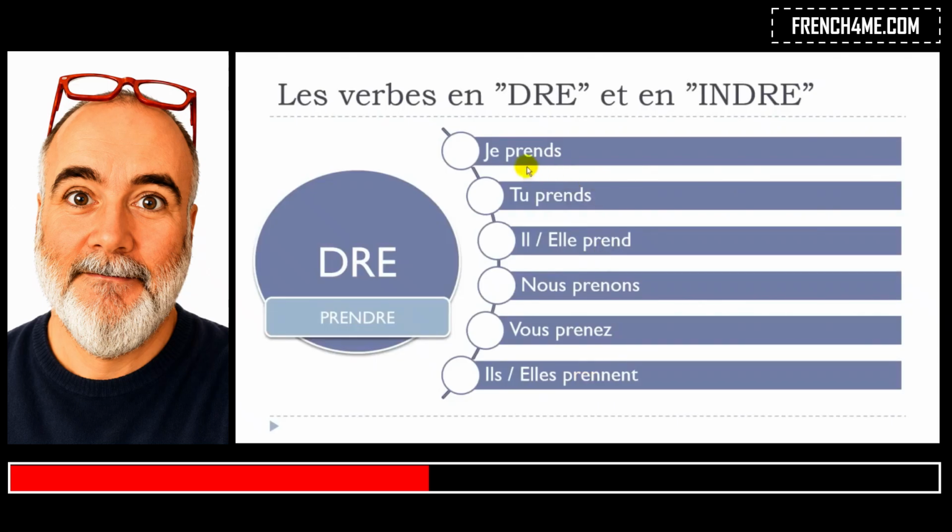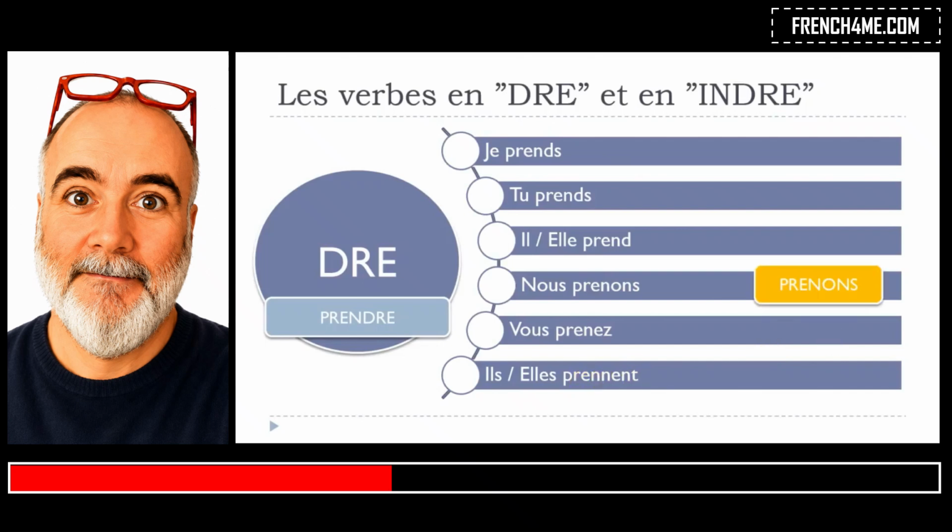Let's see that one more time. Je prends, tu prends, il prend, elle prend. These forms are pronounced the same. Then we've got nous prenons. Keep in mind that you should pronounce it prenons, vous prenez, and then the last one, the tricky one, ils prennent.